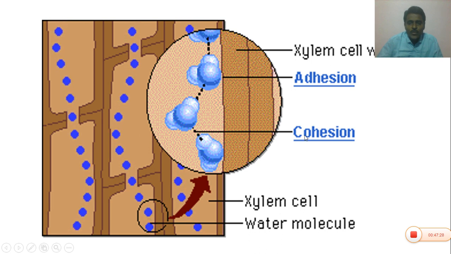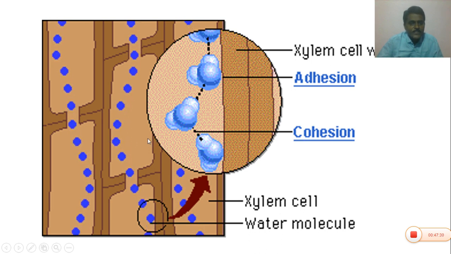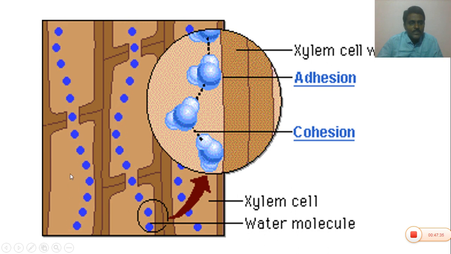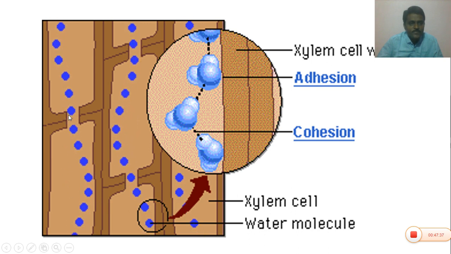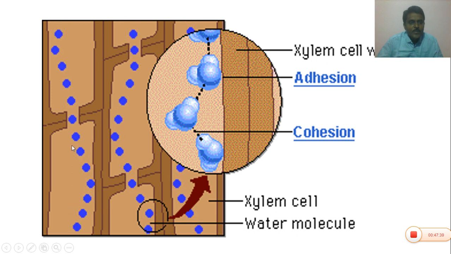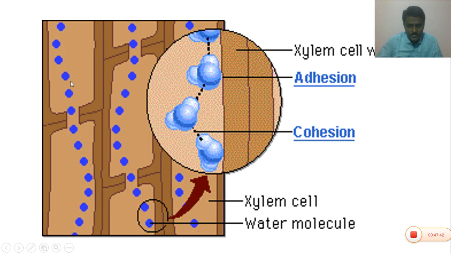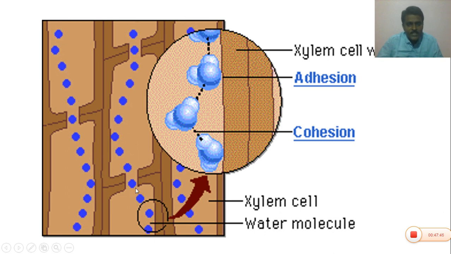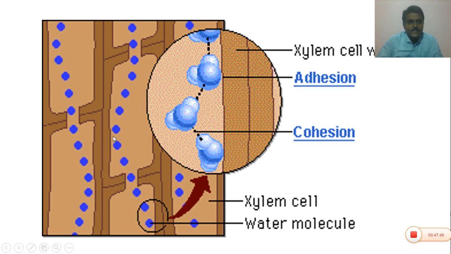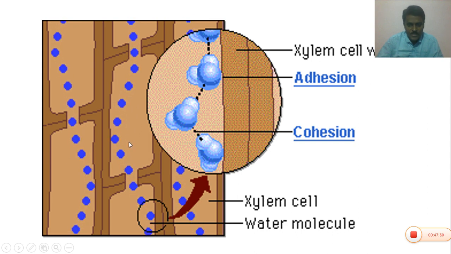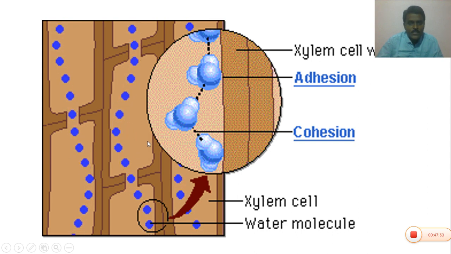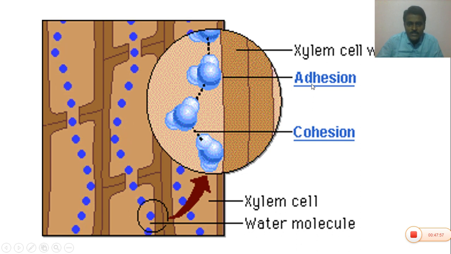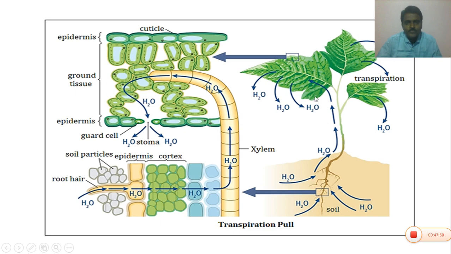So due to the cohesive forces and adhesive forces, the water is passed from root to the leaves through the stem. So an upward movement of water takes place. The upward movement of water against the gravitational force is called ascent of sap. That is due to three forces: cohesive forces, adhesive forces, and transpiration pull.